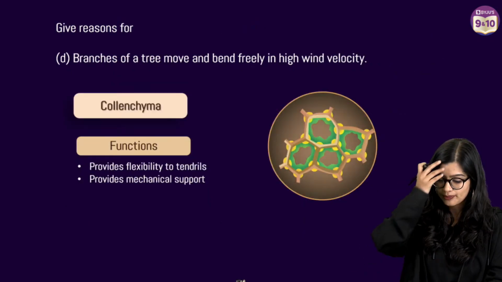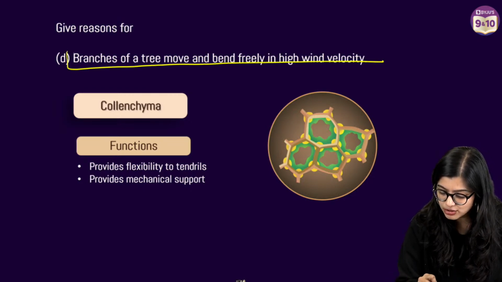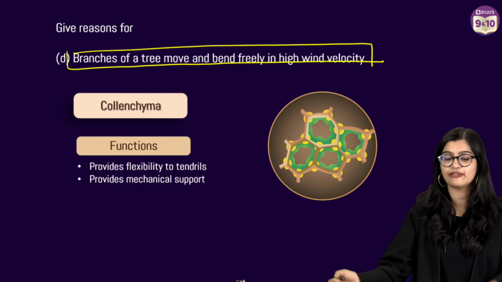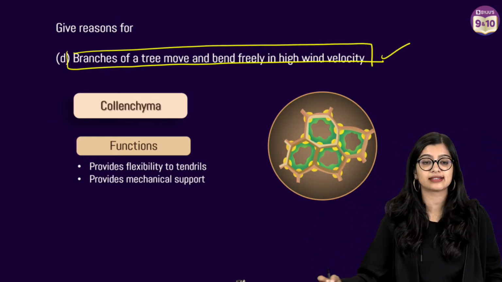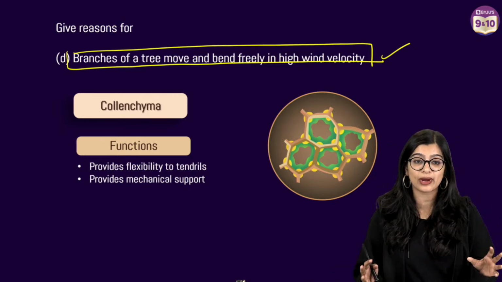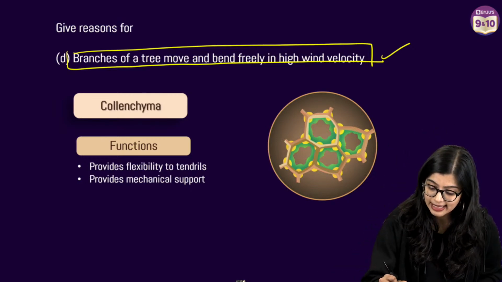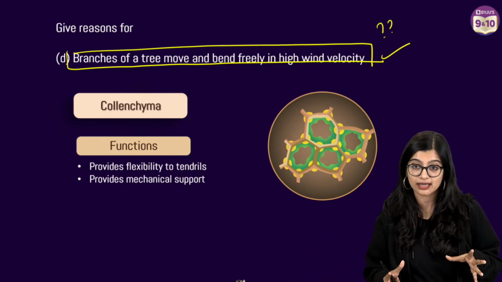Now the next one is: branches of a tree move and bend freely, especially whenever there is high wind. Why is it that when a strong wind comes, the branches are not flying away or falling apart?